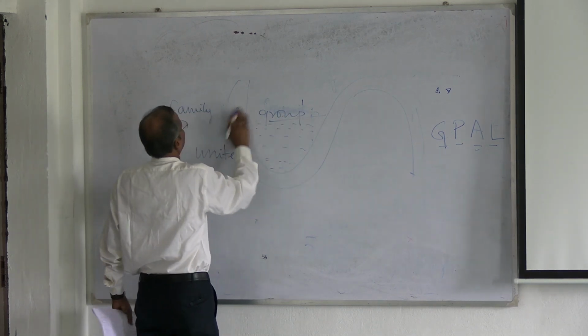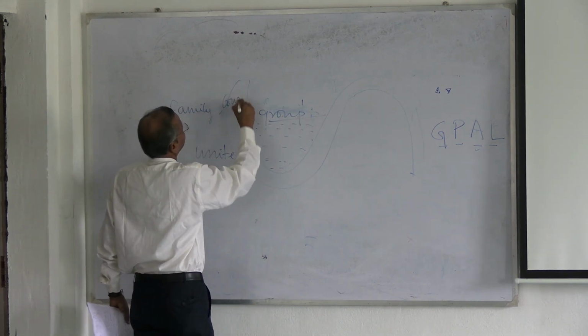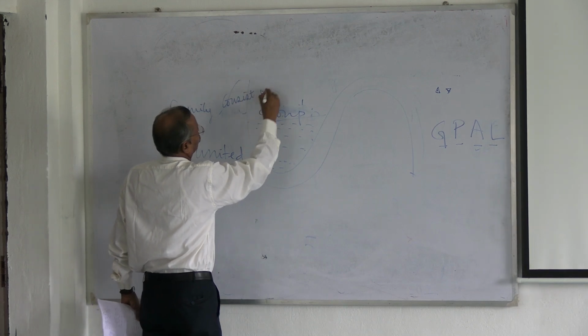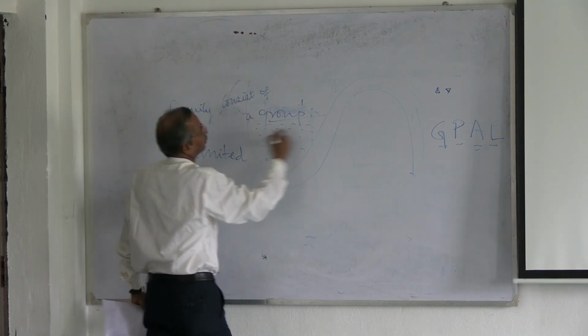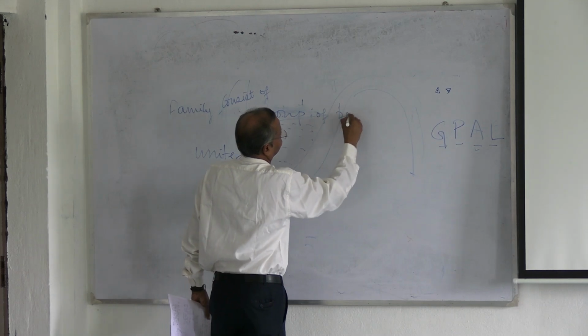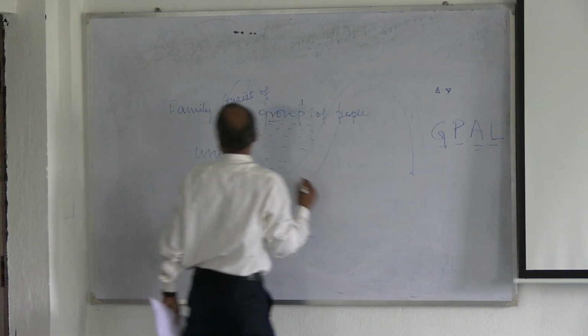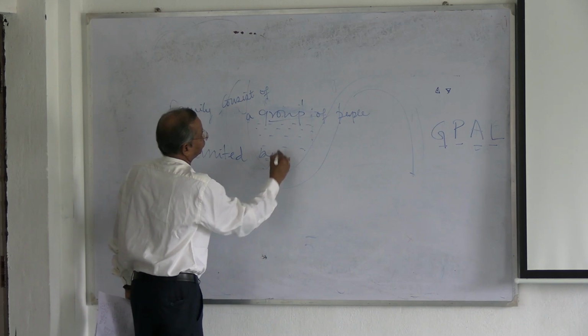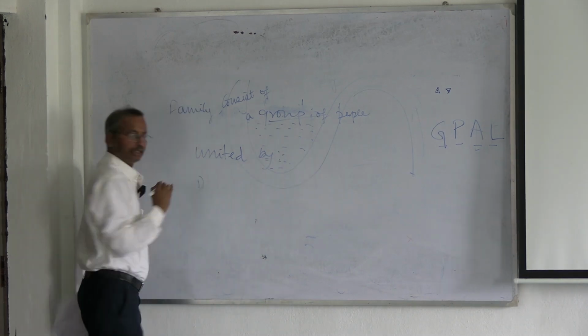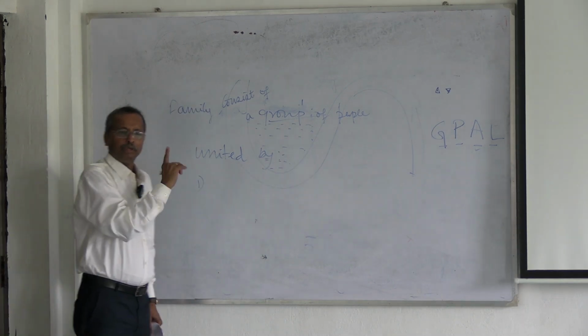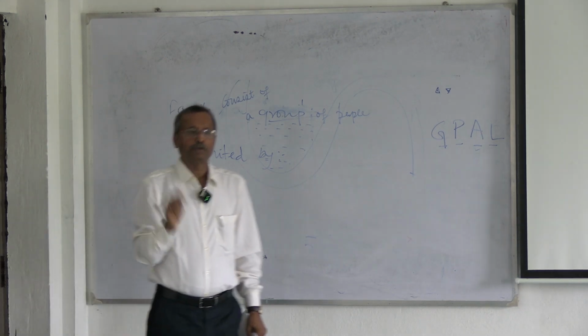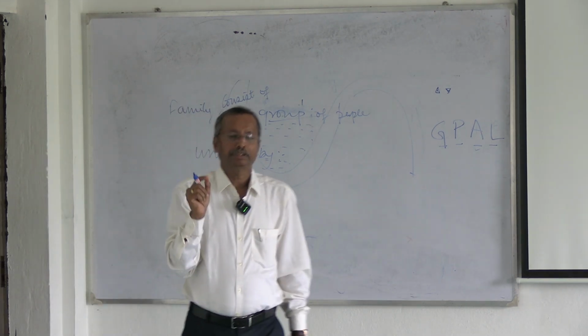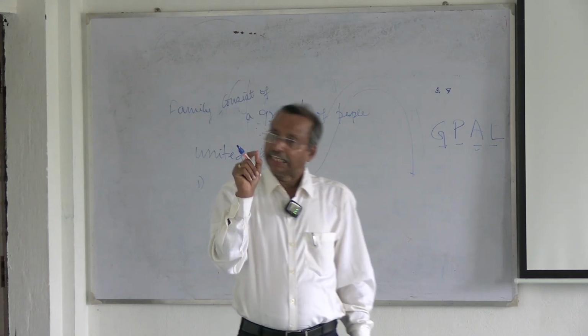Write down: family consists of a group of people united by number one, ties of marriage.